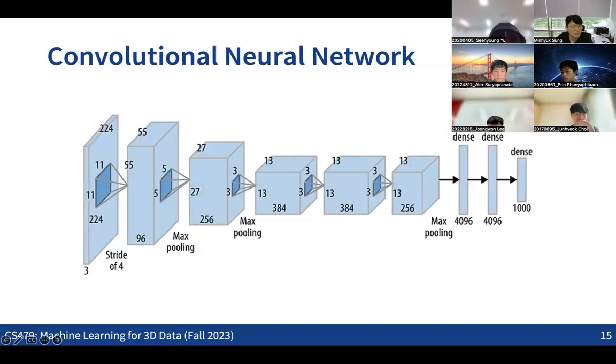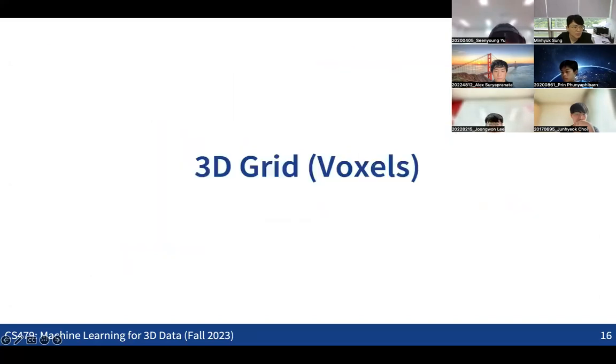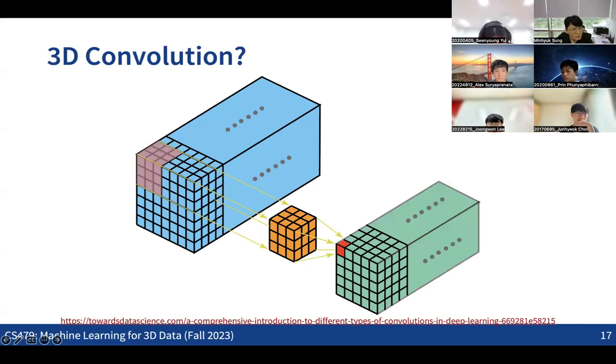So in that sense, for 3D data, what we can do is represent it as a 3D grid. As we have pixels in the image domain, we can consider having voxels in the 3D space, right? This might be the basic idea of how we handle 3D data. As we apply 2D convolution in the 2D image case, we can also consider applying 3D convolution for 3D data. So this can be the first idea, right?